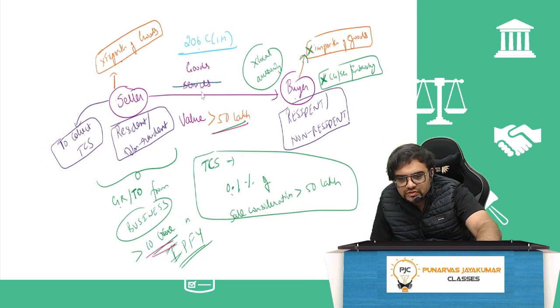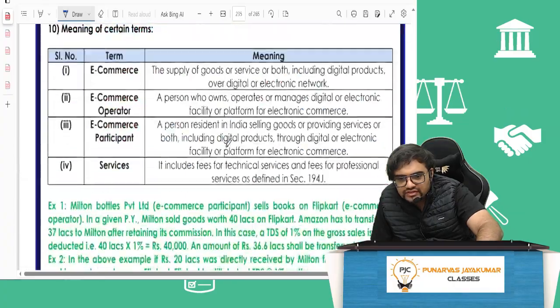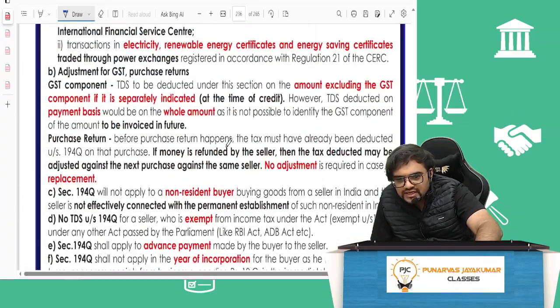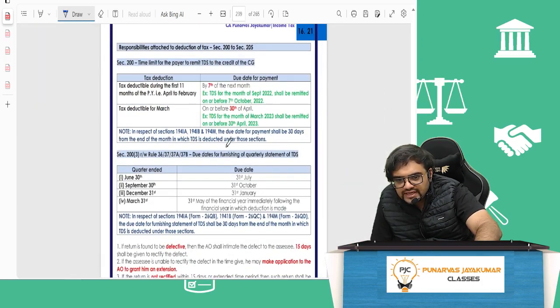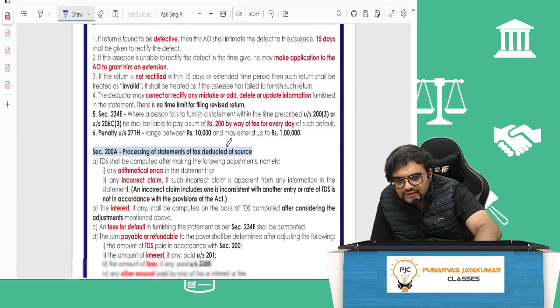That is one part of the story. On the other hand, if you see TCS provisions, TCS is what? Tax collected at source.